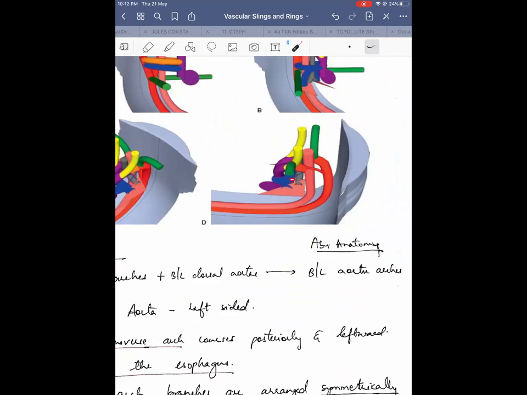But it can be seen on the left more commonly. Why the presence of the ductus is important here is because while doing surgery, if you want to relieve the symptoms, if you want to break open the arch, and the ductus is present on the left, you have to break open the left aortic arch as well as the left ductus. So that is why it is important to know the sidedness of the ductus in a double aortic arch.